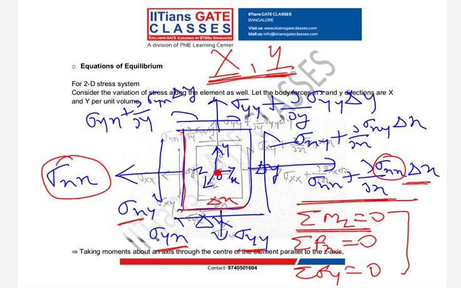Now guys, when we take moment equilibrium about the Z axis, will this body force contribute in moment equilibrium? No. Why no? Because these forces are passing through that point O. So whatever forces pass through that point O will not contribute in moment equilibrium. Now tell me, the resultant force due to this sigma xx will pass through which point?